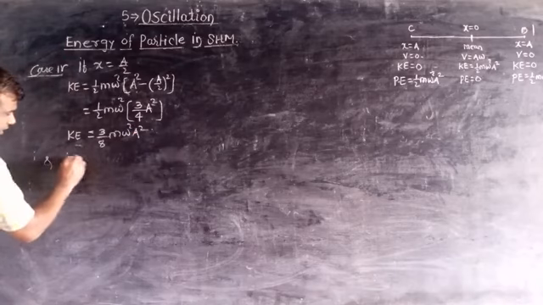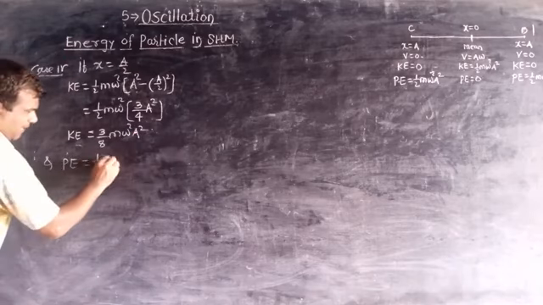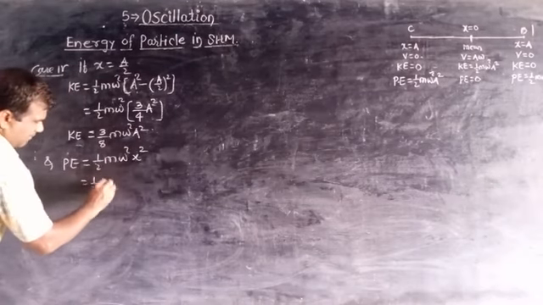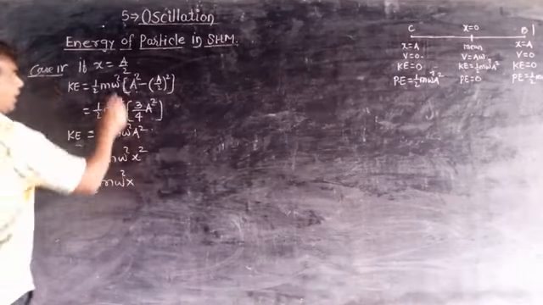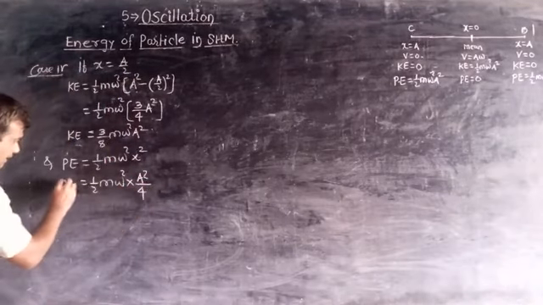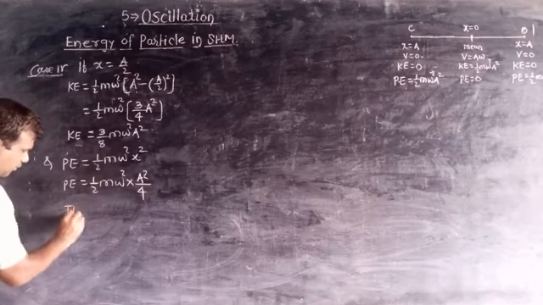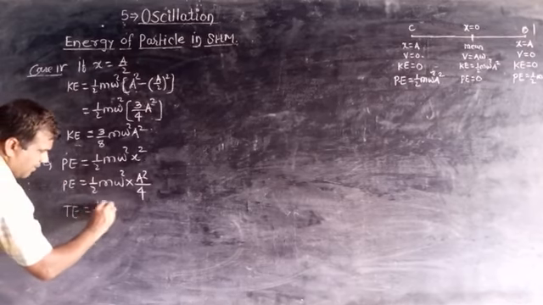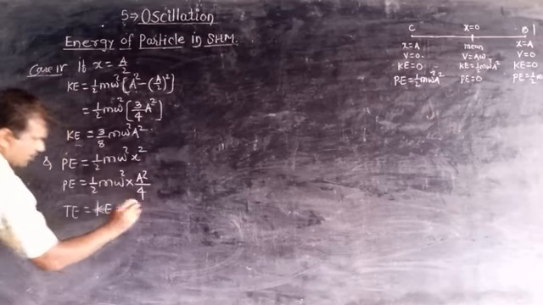and potential energy is equal to half m omega square x square, means half m omega square into x is a by 2, means a square by 4. This is potential energy, and therefore total energy is equal to KE plus PE.